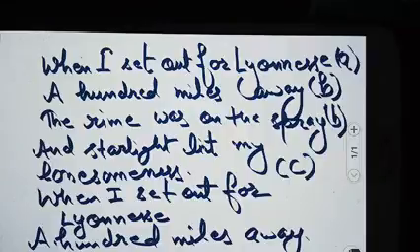Next one is there. See here. When I set out for Leonese. This is your fifth line. And definitely this one and the very first line have the same sound, even the same word. So definitely we'll keep it in the category A. It is like that only.